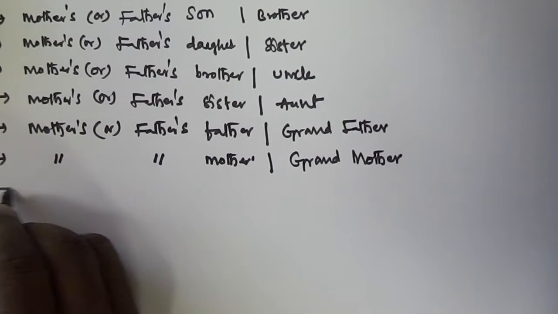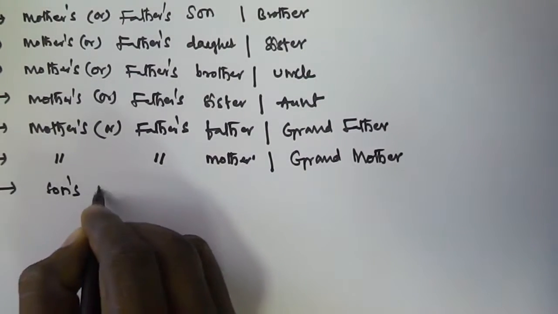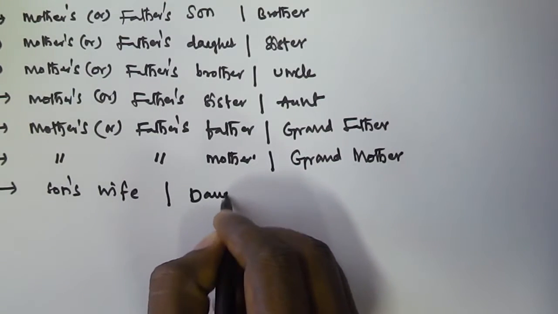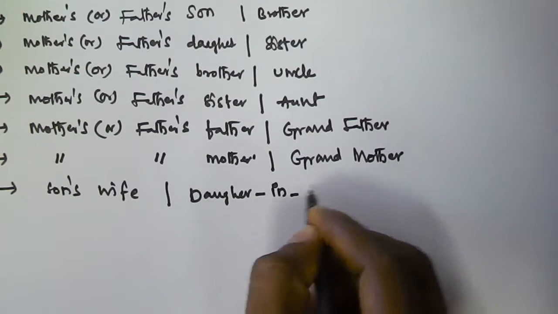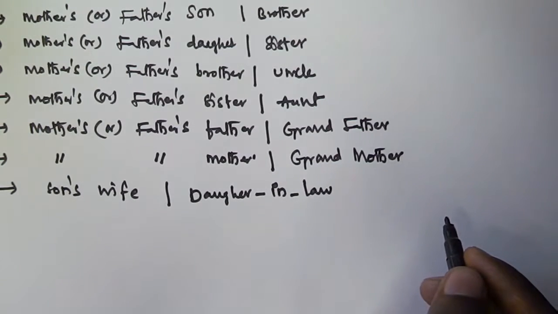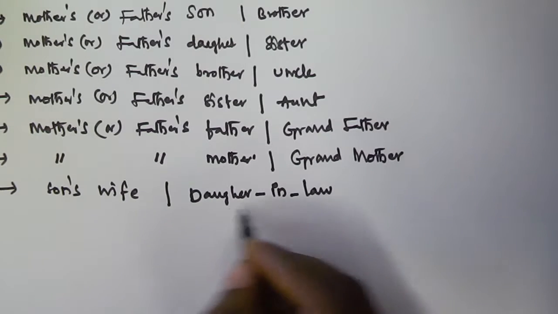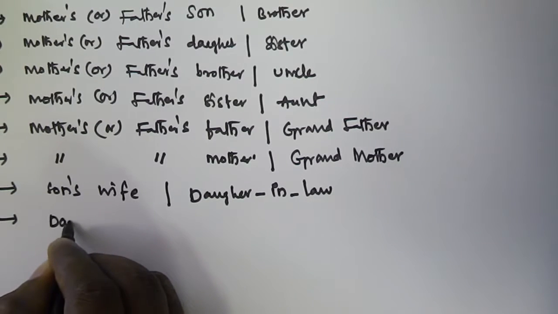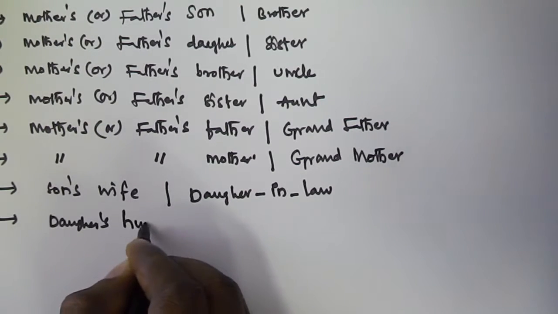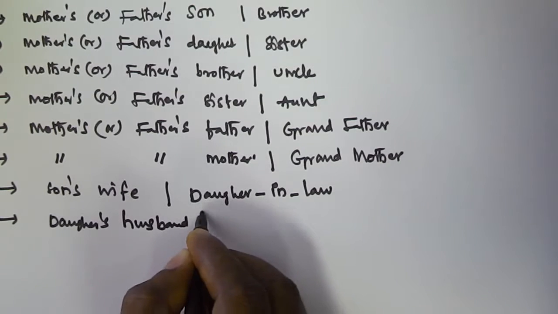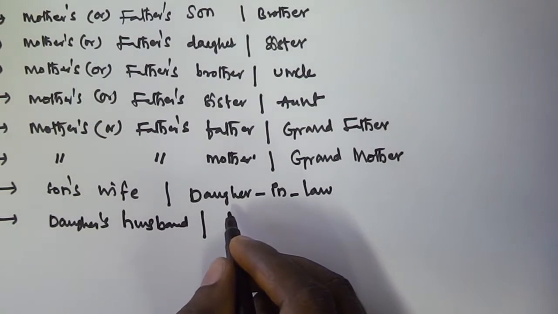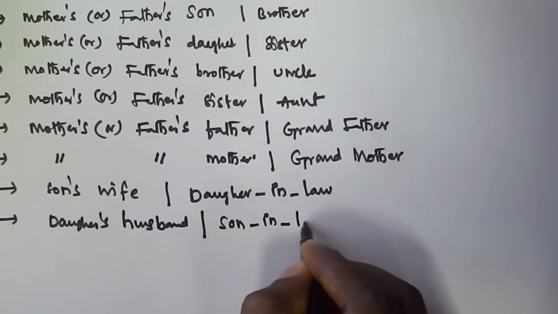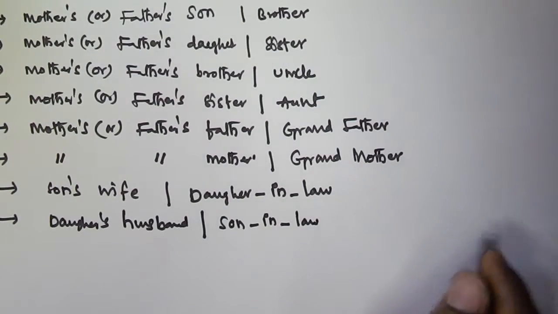And next one is son's wife. Son's wife is called a daughter-in-law. For example, if you have a son and he has a wife, then she is called a daughter-in-law. And next, daughter's husband is called a son-in-law. So daughter's husband is called a son-in-law.